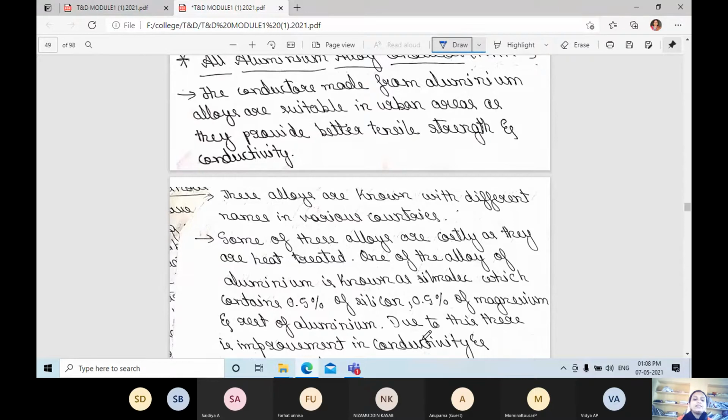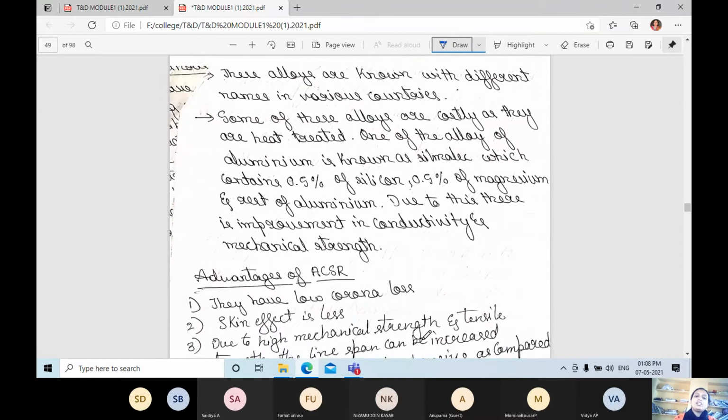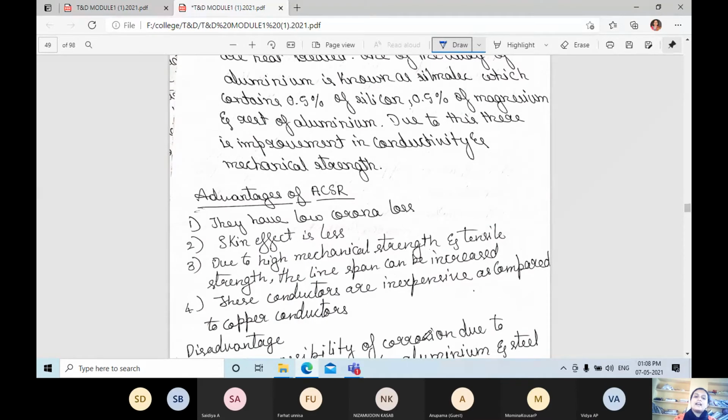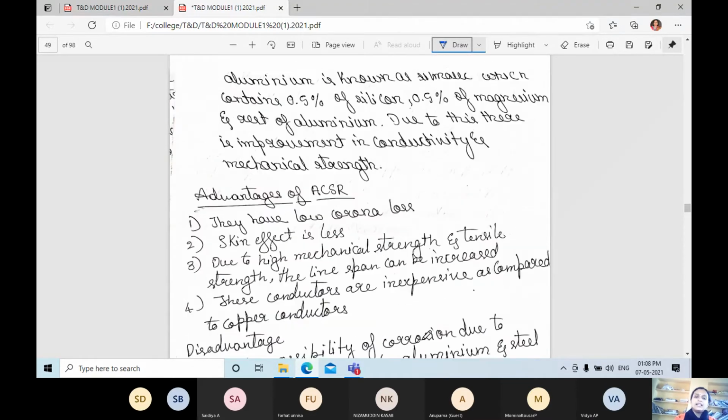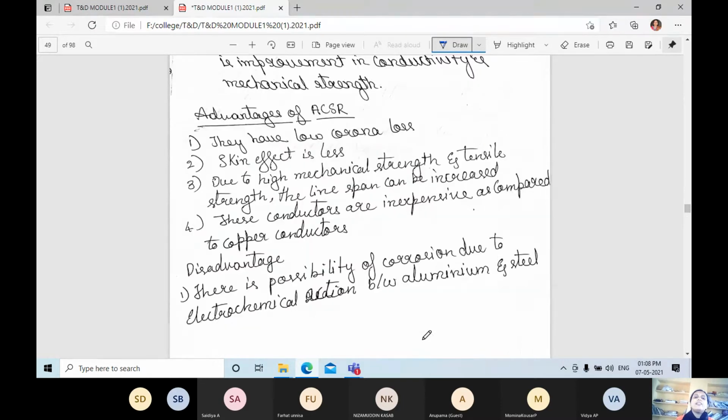Due to this, there is an improvement in the conductivity and also mechanical strength. Next, the advantages of ACSR, aluminum conductor steel reinforced. They have a low corona loss. You will read about corona in depth in the fourth module.